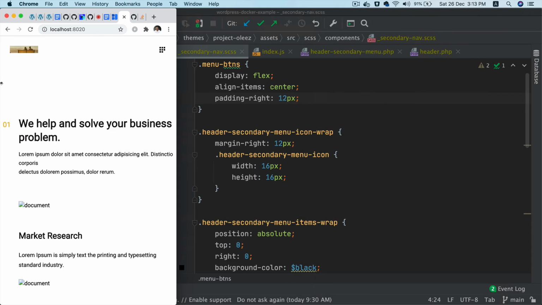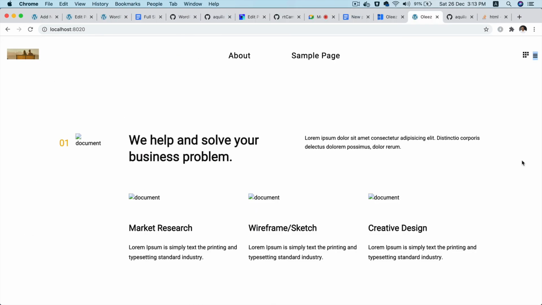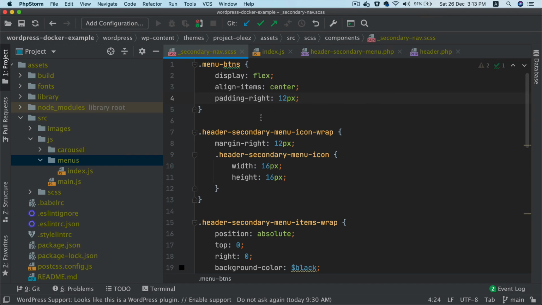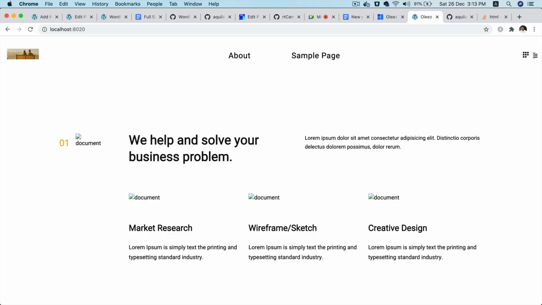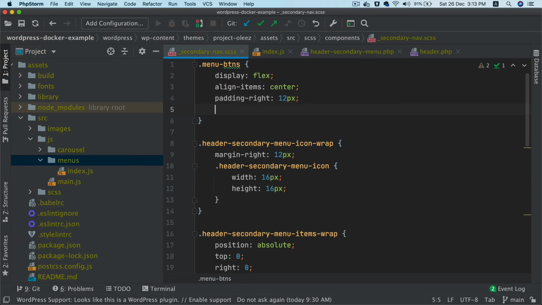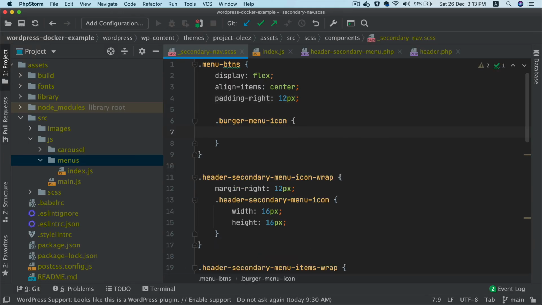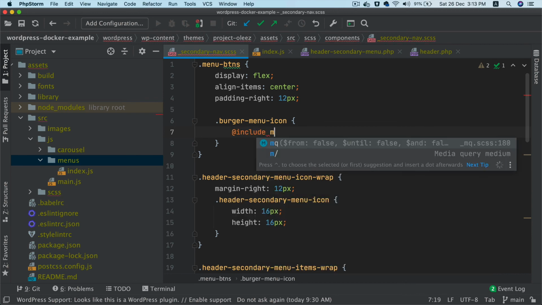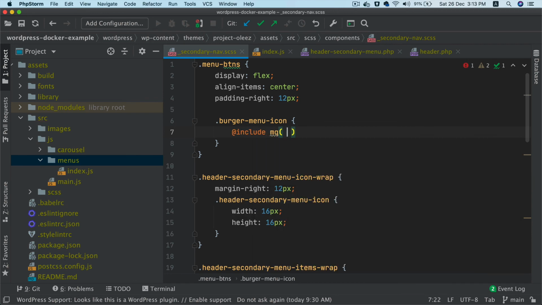And this should actually be hidden. It should only be visible on mobile, I think. So you can just say burger menu icon, at include MQ. I think it's tablet or what?